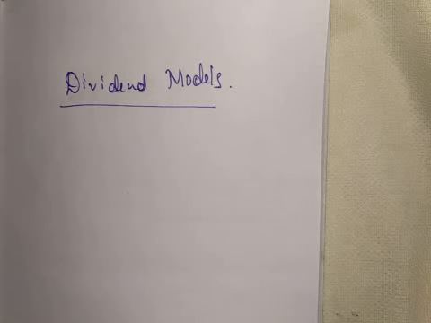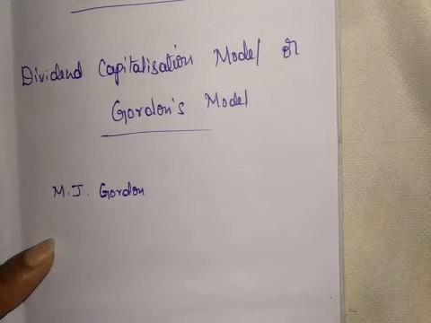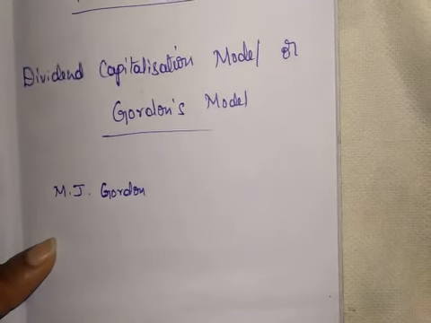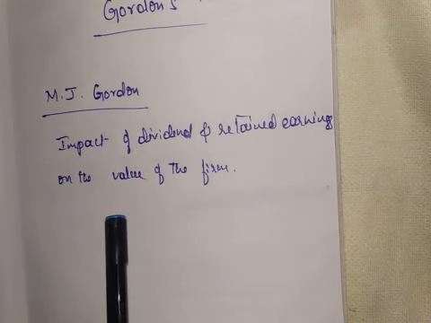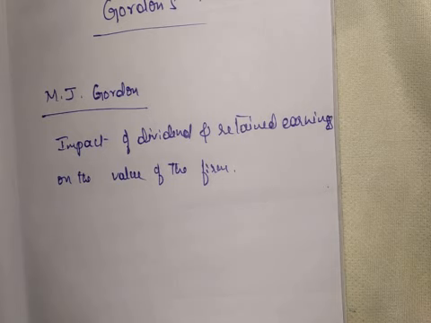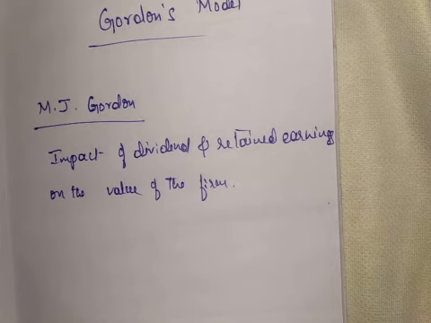Models, we'll see the second model, that is Gordon's model or dividend capitalization model. M.J. Gordon propagated this model. He considered the impact of dividend and return on earnings on the value of the firm. He says dividend declared has an impact on the value of shares, but he varied from Walter.